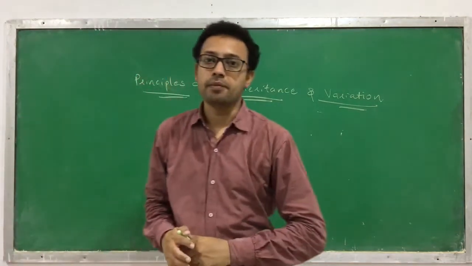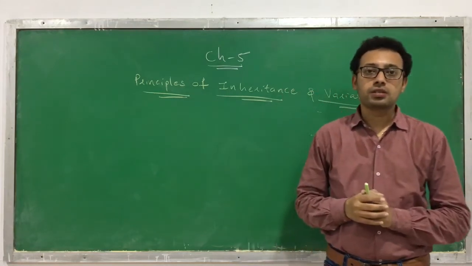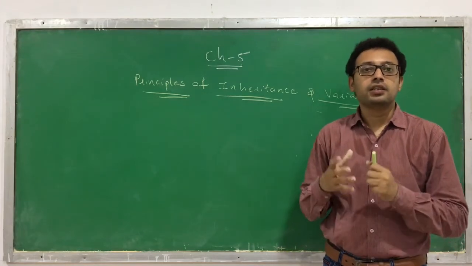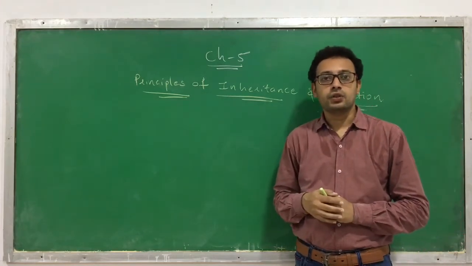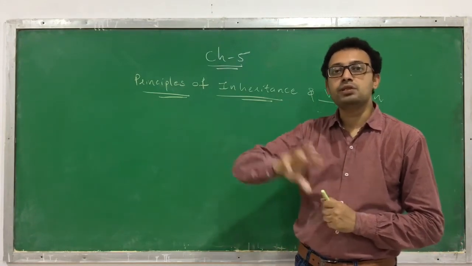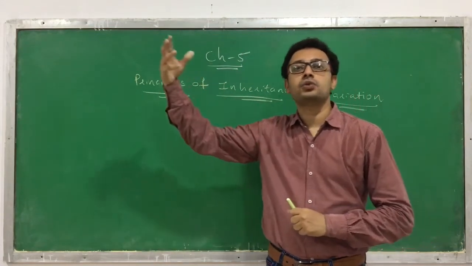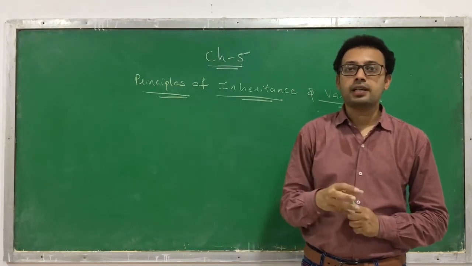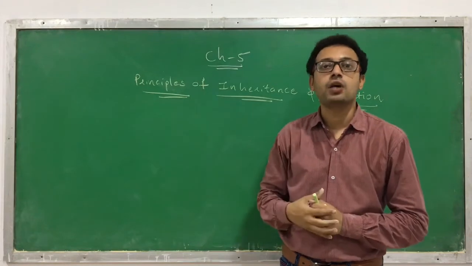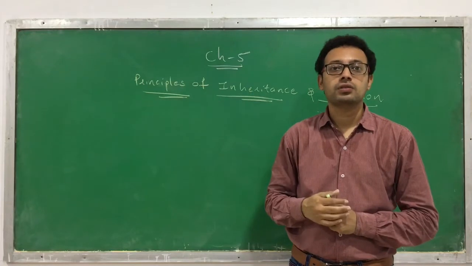Before I start with this chapter, I want to ask a few questions and try to find out the answers. Then it will be a lot easier to understand this chapter. This is very basic. You know that an elephant gives birth to an elephant only; it cannot give birth to a horse. Similarly, from the egg of a sparrow, only a sparrow gets hatched. From the egg of a sparrow, a chicken cannot be hatched.